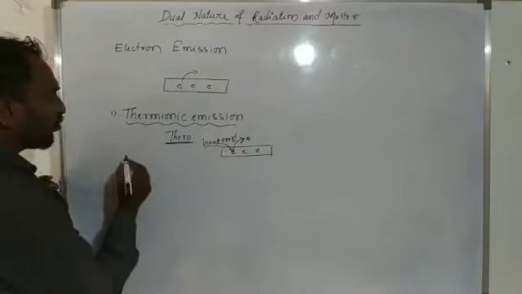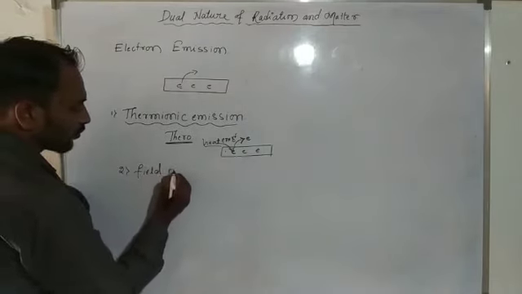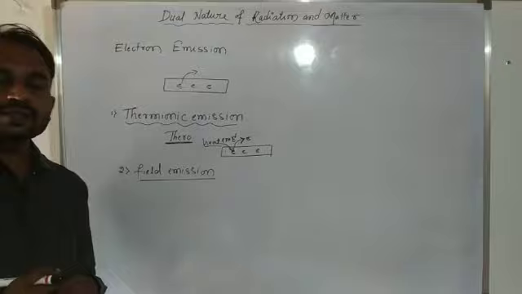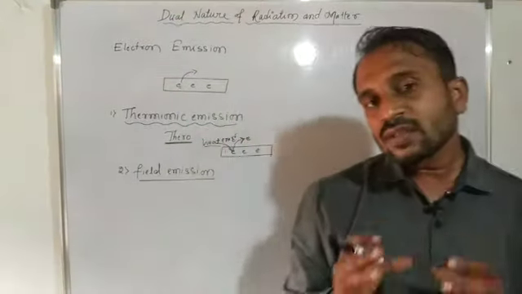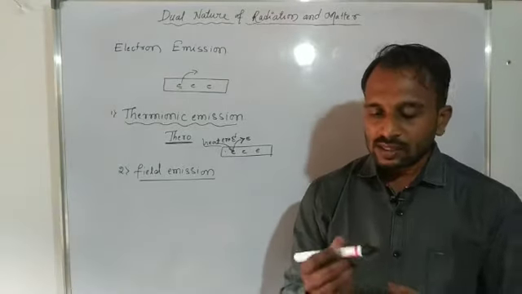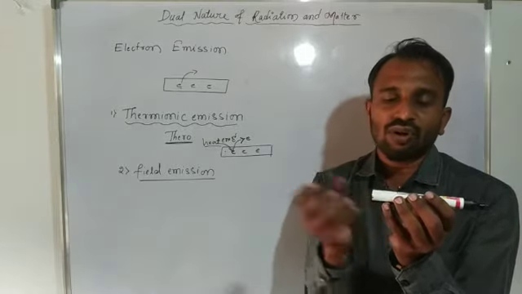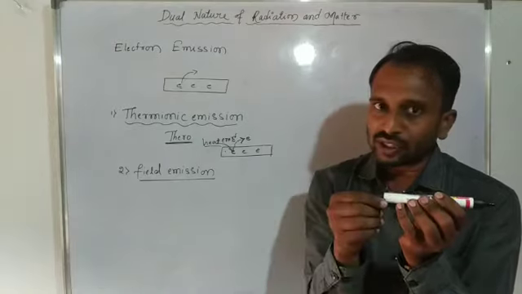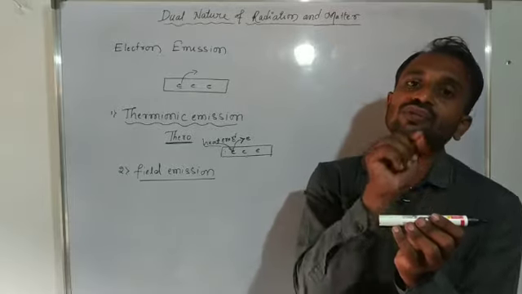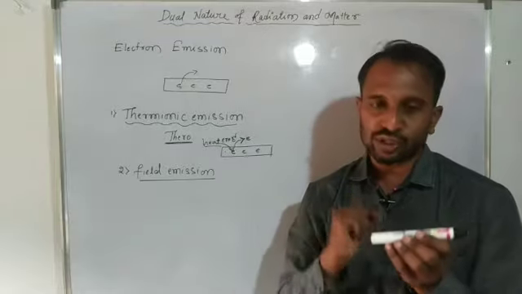And the second one is field emission. Here, field means an electric field. Suppose this is a metal. If you apply a particular amount of electric field, then what happens? These electrons come out from the metal surface. This process we consider field emission.